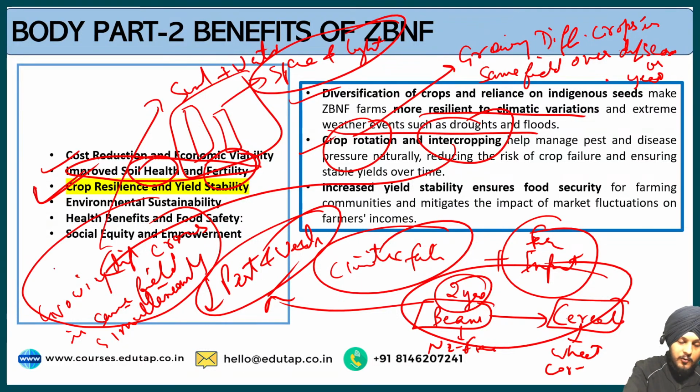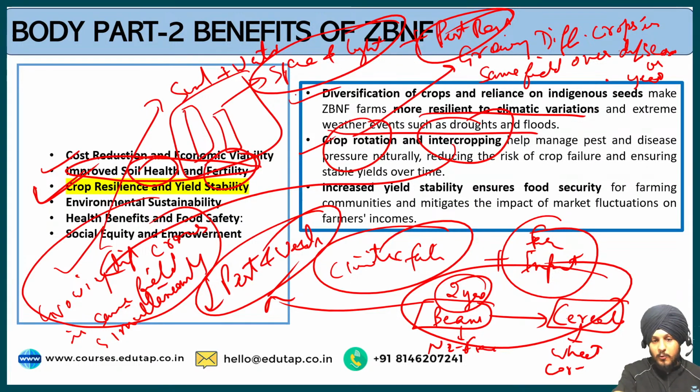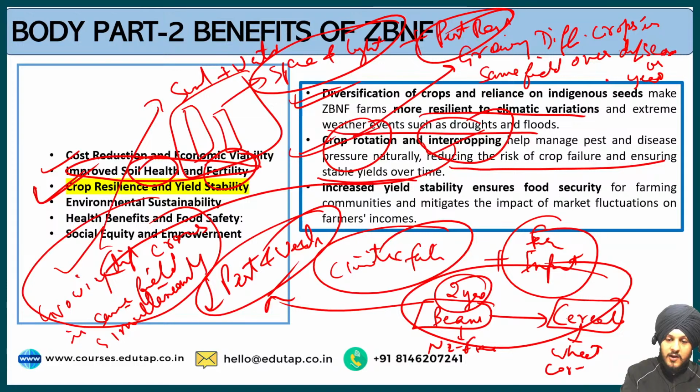So this is an example of intercropping, and similarly it also helps in pest resistance in the agriculture fields. By following such natural techniques as crop rotation, intercropping, mulching, and Bij Amrit, it is reducing the risk of crop failures and ensuring stability over the yields.